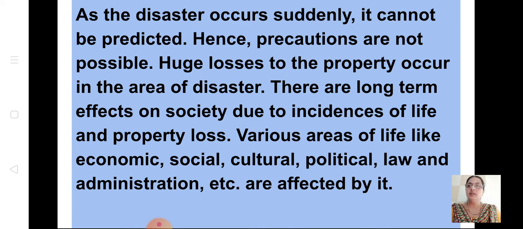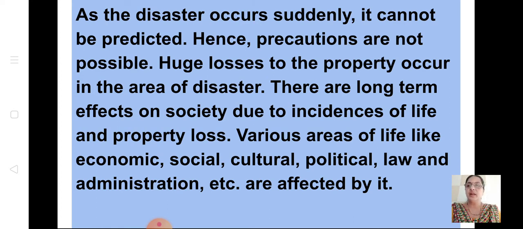There are long-term effects on society due to incidences of life and property loss. There is a long time effect. If there is a flood or tsunami, after that disaster also, it will take a lot of time to come back to normal.